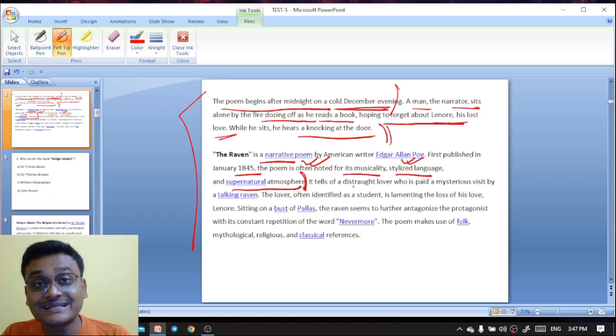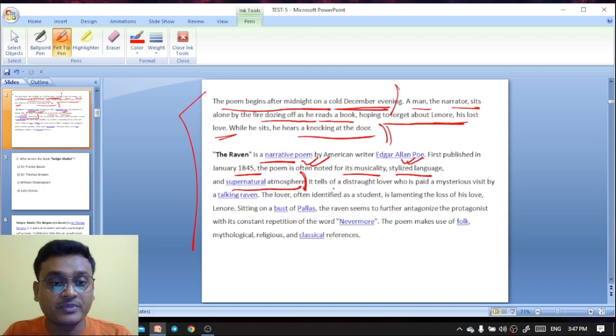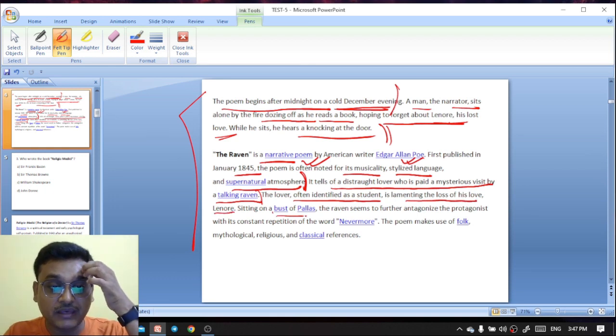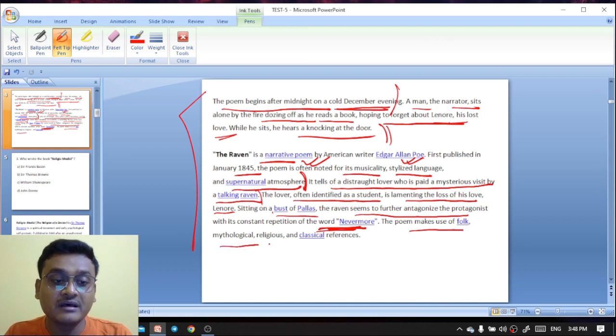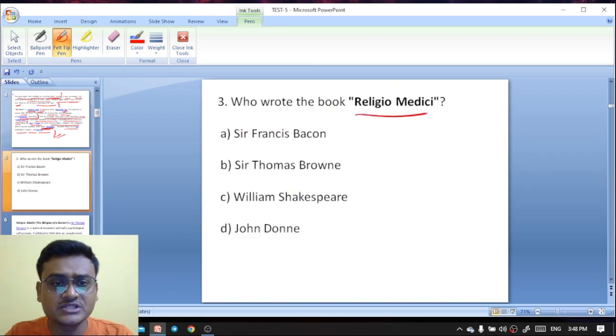And he is also known as the inventor of detective fiction. It tells about a distraught lover who is paid a mysterious visit by a talking raven. The lover, often identified as a student, is lamenting the loss of his love. Sitting on a bust of Pallas, the raven seems to further antagonize the protagonist with its constant repetition of the word nevermore. The poem makes use of folk, mythological, religious, and classical references.